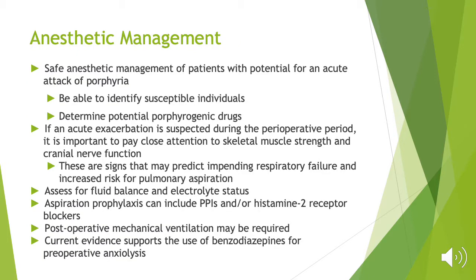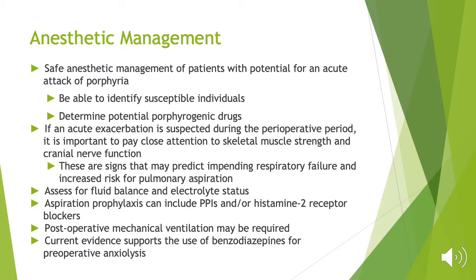So how do you manage these patients in the operating room? We already went over what was safe and what was considered not safe for drugs, so that's definitely something you would want to take into account, and avoid those drugs that are known triggers for acute intermittent porphyria. You also want to identify susceptible individuals. So if someone notes that one of their family members died under anesthesia, it would probably be in your best interest to ask more questions about whether they knew what happened or what caused it.